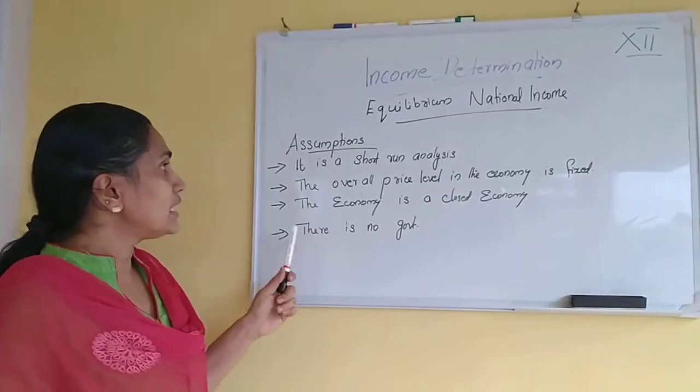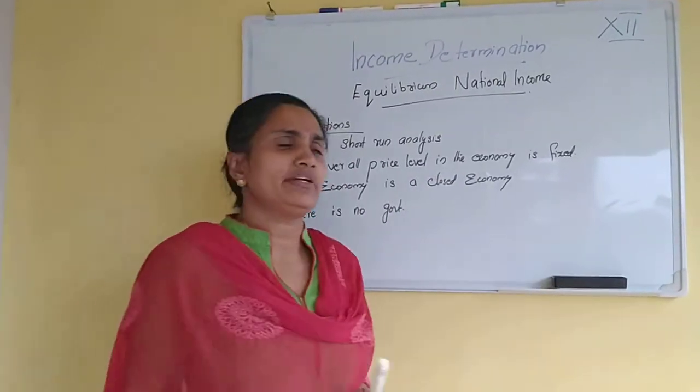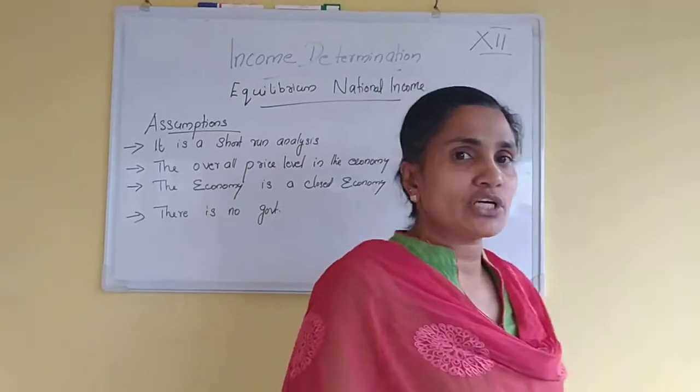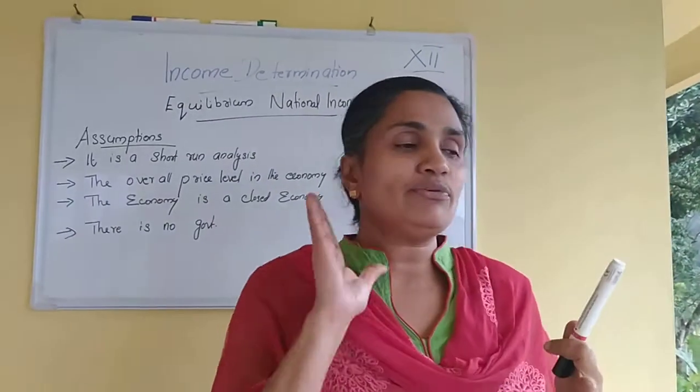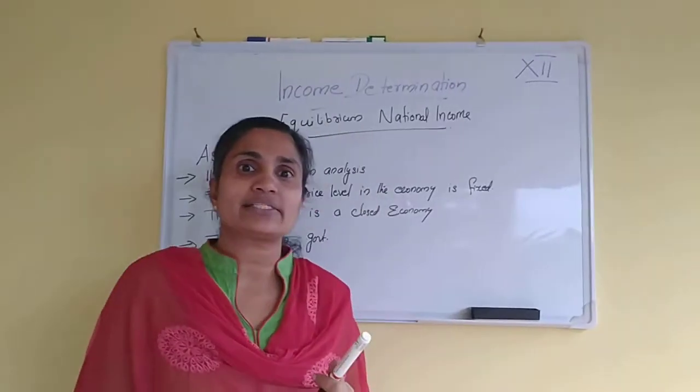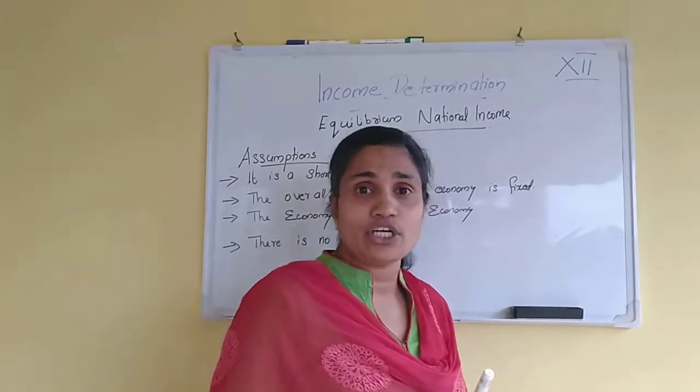Then another assumption is that there is no government intervention. We are not paying any tax to the government, and the government has no expenditure at all. If there is no expenditure and no tax, that means there is no government interaction in the economy.